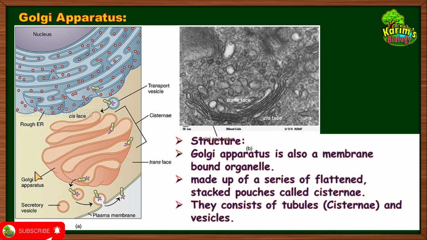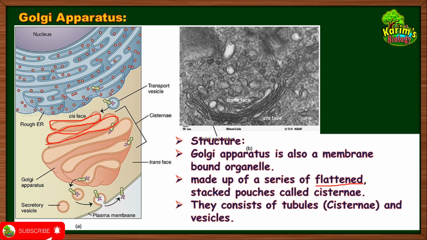Here is the Golgi complex, as you can see. Can you tell me the shape of the Golgi apparatus here? It is made up of a series of, means 1, 2, 3, 4, 5, there is a series. And what are in the series? Stacked pouches. They are pouch-like structures which are flattened. Flattened means, you can see, they are flattened pouch-like structures.